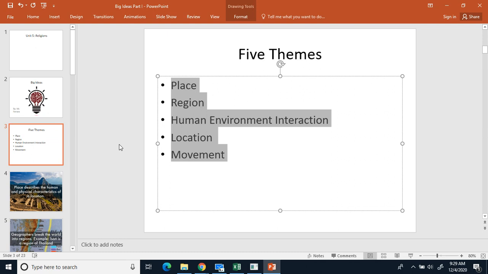If you remember, we'll start off with place first. When you're talking about place, you're talking about a description of the physical characteristics of a location. It could also be human. So you're talking about the human and physical characteristics of a location. What buildings are in the area, what do those buildings look like? What are the physical characteristics of the place that you're looking at? For example, if you're looking at a maple tree, it's like, oh hey, I'm in a field. There are some maple trees on the edge of the field. That's a description of where you're at. Okay, so that's a place.